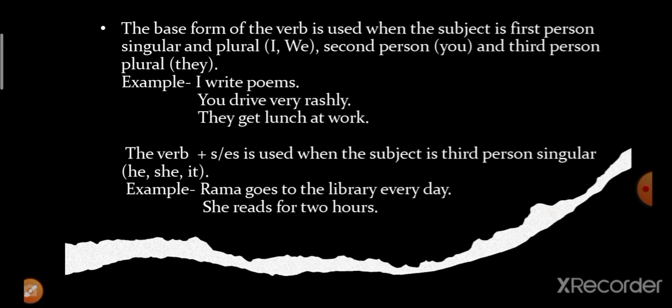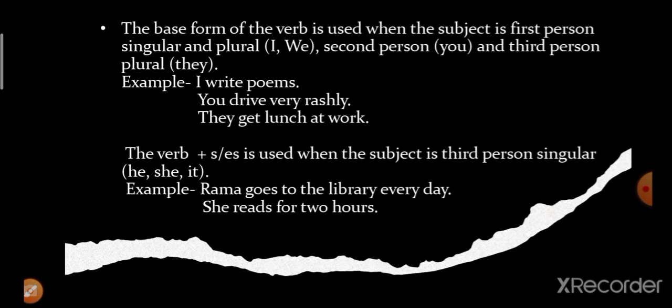Now the next point is the verb plus s or es is used when the subject is third person singular, that is he, she, or it. Whenever there is a third person singular, we will use the verb plus s or es. Example: Ram goes to the library every day.